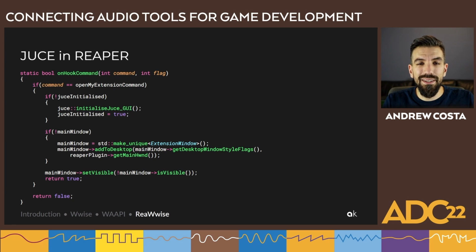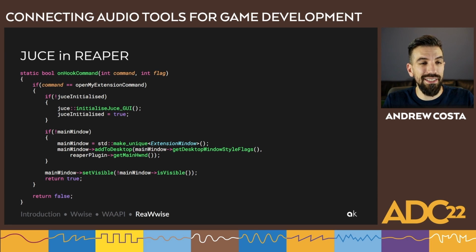Okay, so in the next section of the presentation, I'd like to show you guys some code. We'll start off with a snippet here about getting Juce to work inside of Reaper. So in the slide, you see a function called onHook command. This function actually gets registered as a callback into Reaper's menu system in the extension entry point.